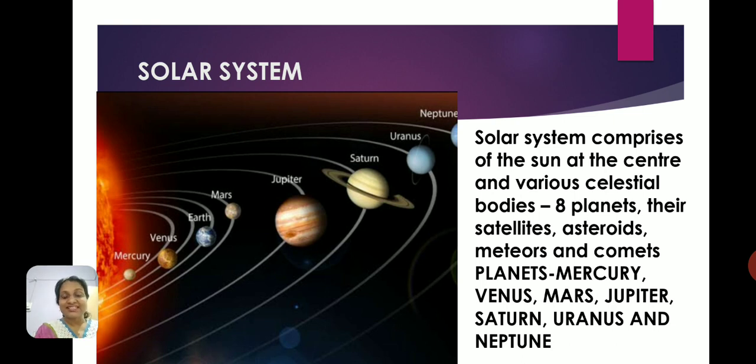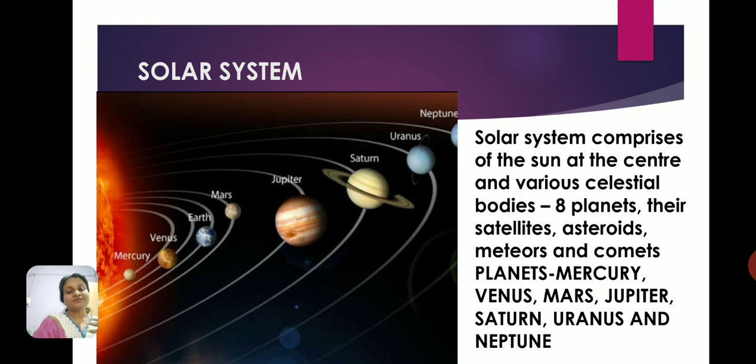So these are the 8 planets of our solar system. Our solar system is a part of the Milky Way galaxy. The sun is at the center of our solar system, and that is why it is called the solar system, because the word sol means sun.